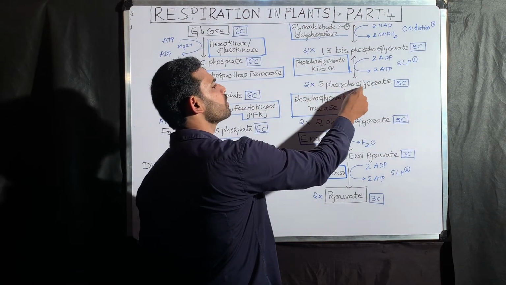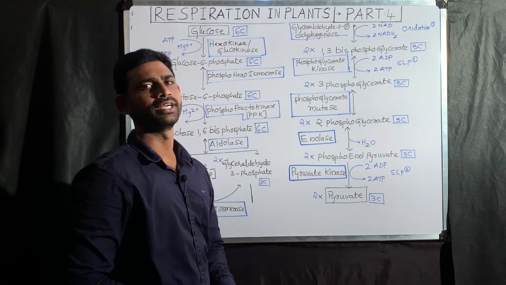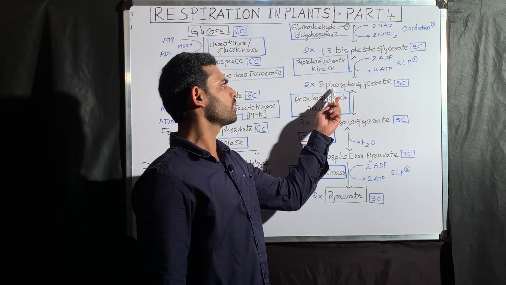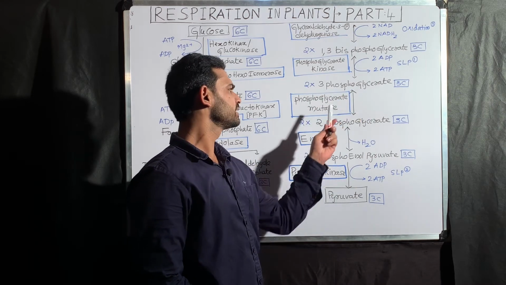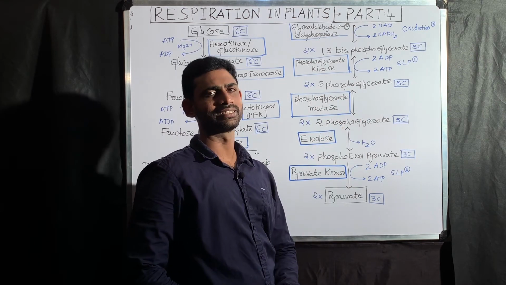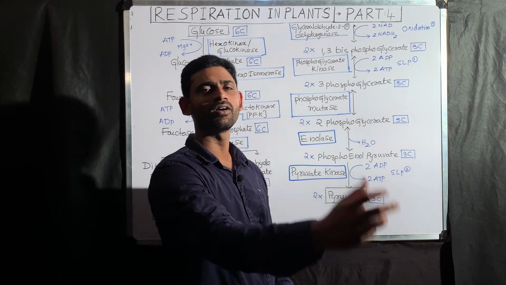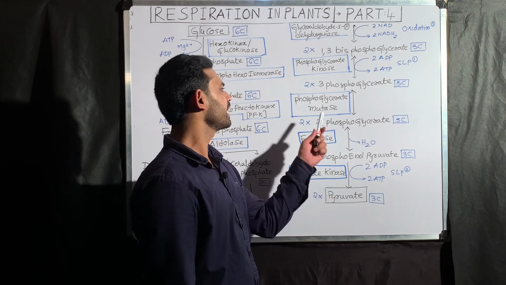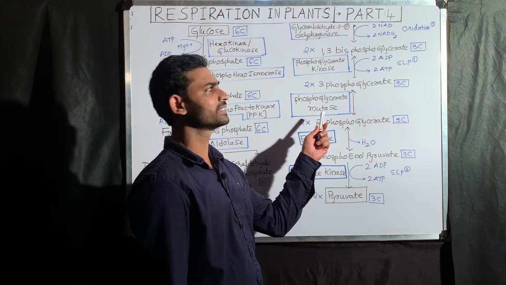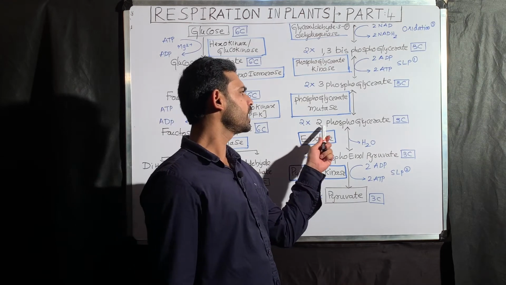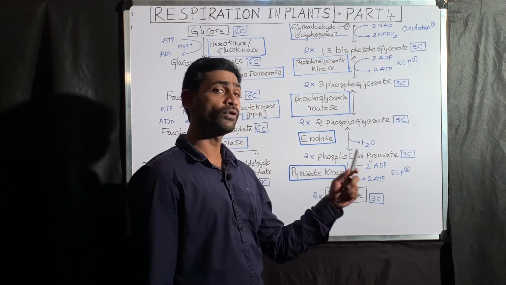Then 3-phosphoglycerate is converted into 2-phosphoglycerate. If you listen clearly, here the phosphate attaches to the 3rd position of the glycerate, that is, it changes to the 2nd position of the glycerate. That means an intramolecular change. This change is called a mutation. That is why the enzyme name is a mutase: phosphoglycerate mutase.